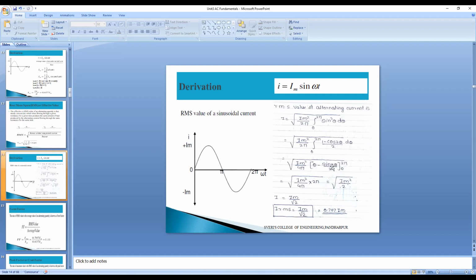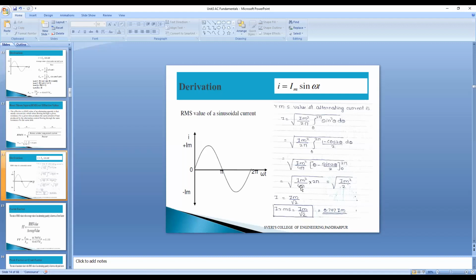So 2 pi minus sin of 2 into 2 pi. 2 pi is there already, in the place of theta we will write 2 pi, which is nothing but 4 pi we can write down here. So sin 4 pi is nothing but 0, divided by 2, obviously it will become 0 only. So the only term left is the 2 pi term. So Im square divided by 4 pi into 2 pi term is left here.